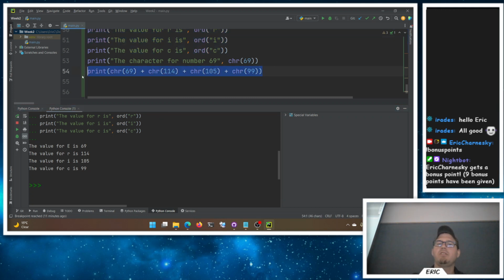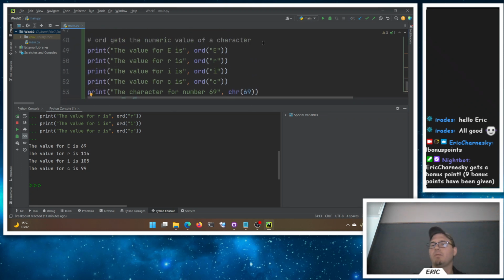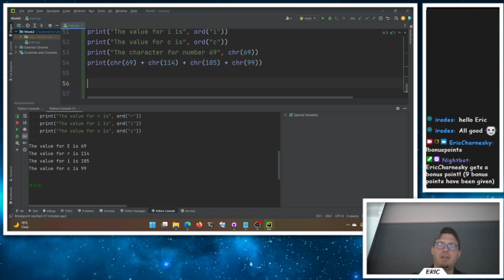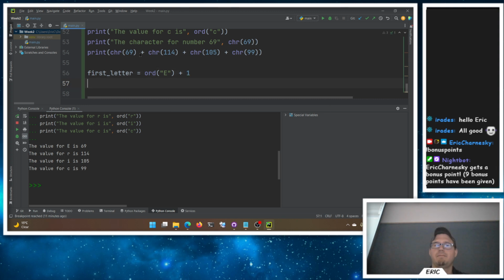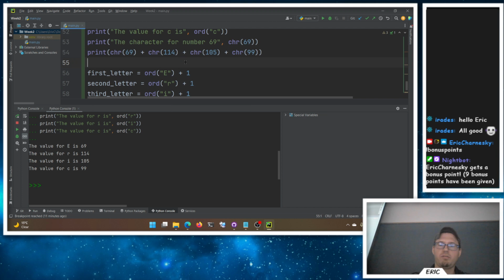Great. So if I wanted to shift all of these, I could take all those values and add 1. Or I can have more variables for it. My first letter is going to be the ordinal value of E plus 1, and we'll do a second letter, a third letter, and a fourth letter: E, R, I, and C. And how about instead of plus 1, we ask the user?